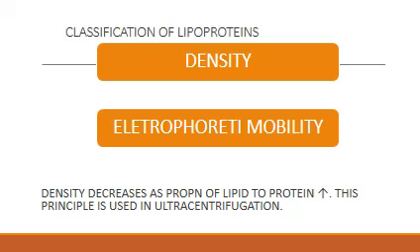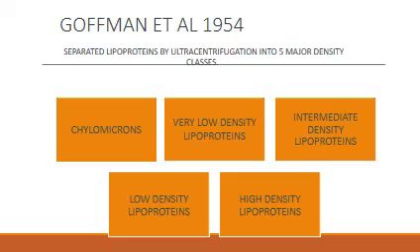Classification of lipoproteins can be done through two laboratory techniques, that is based on their density and based on the electrophoretic mobility. Now, density decreases as the proportion of lipid to protein increases, and this principle is used in ultracentrifugation. So, way back in 1954, Goffman et al. were able to separate lipoproteins by ultracentrifugation into 5 major density classes. One is the chylomicrons, the very low density lipoproteins, the intermediate density lipoproteins, the low density lipoproteins, and the high density lipoproteins.